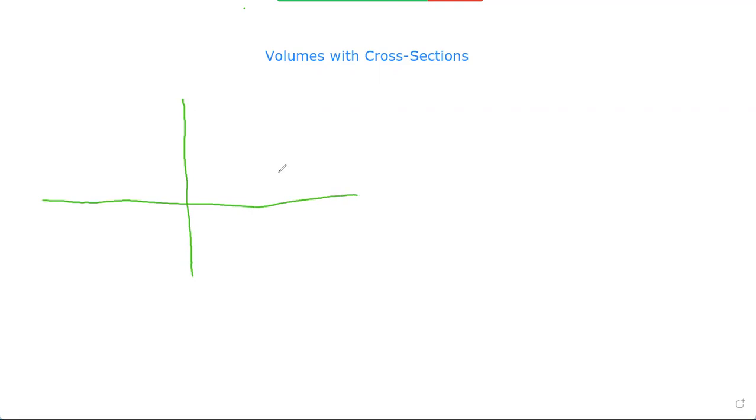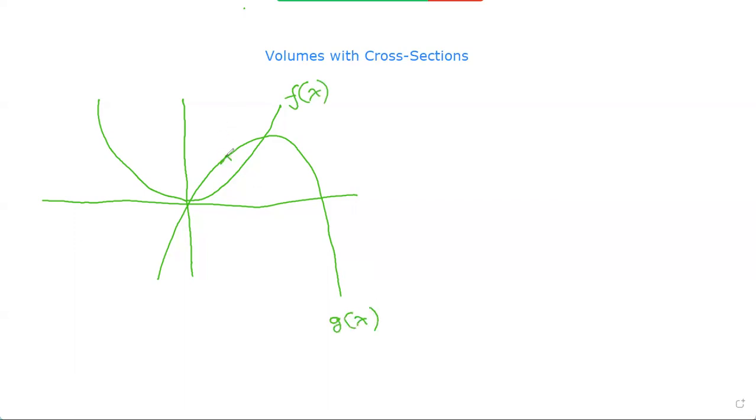So if we have two functions, f of x and g of x, say f of x looks like this and g of x is like this. So this is f of x and this is g of x. The length between the two graphs, say at point c, would be g of c minus f of c. This is the length between the two graphs. And g of c comes first because it's above f of c at this point.